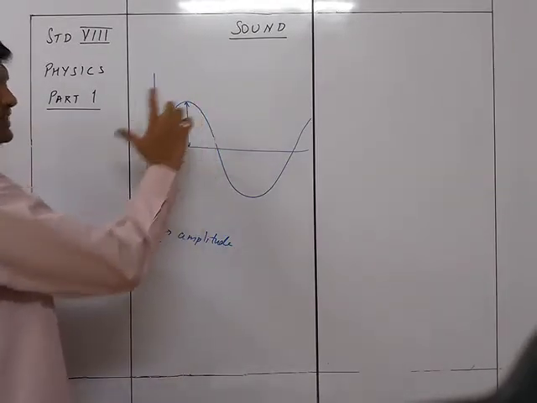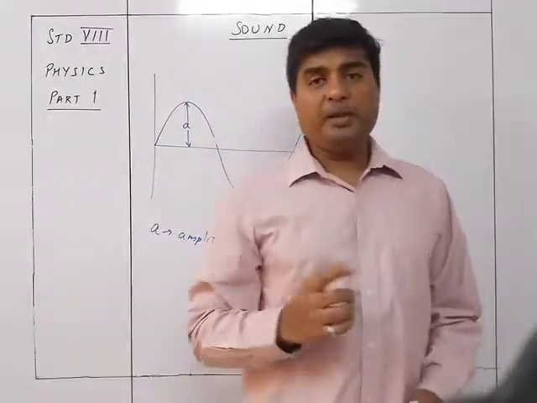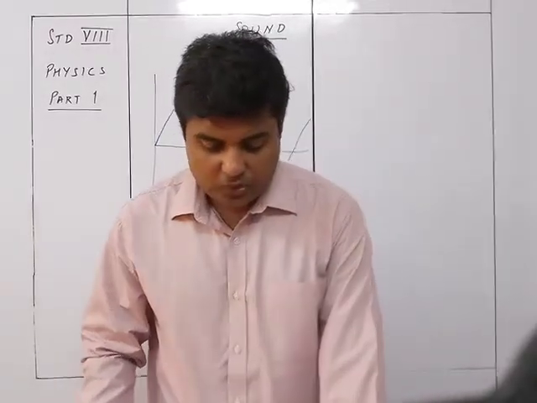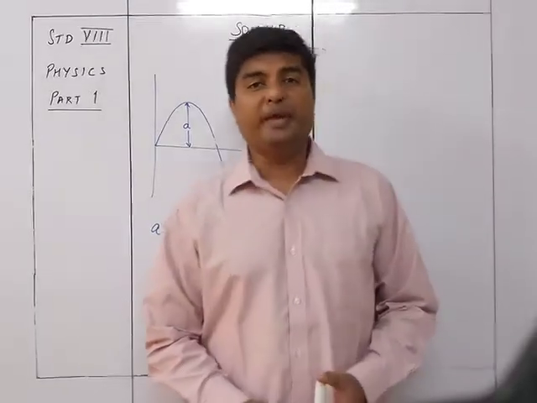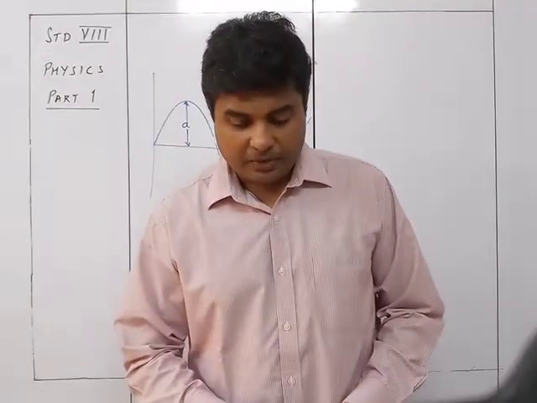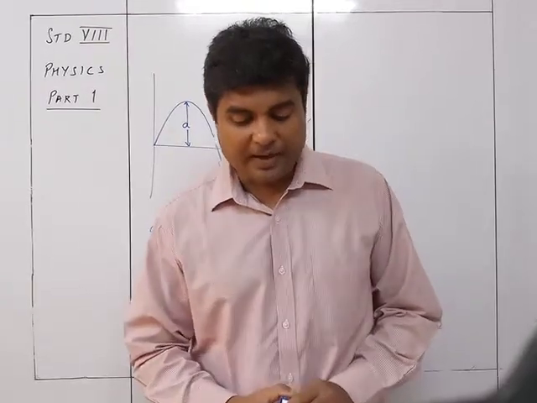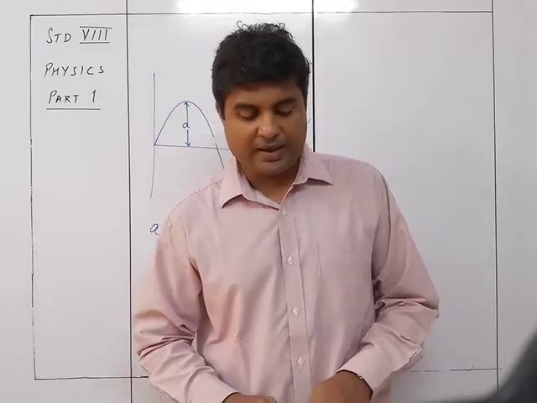That maximum distance which a particle is going to travel from its mean position is called the amplitude.